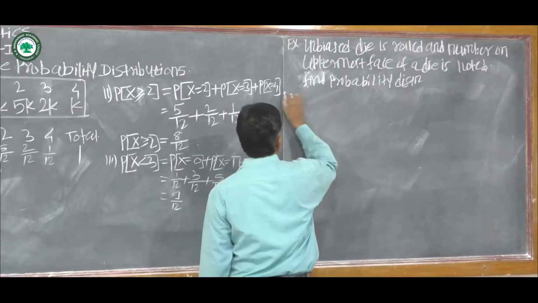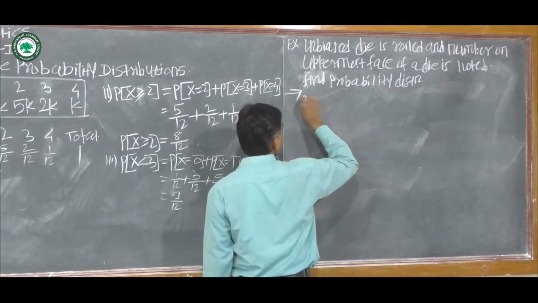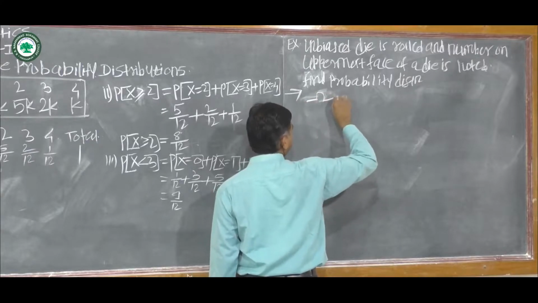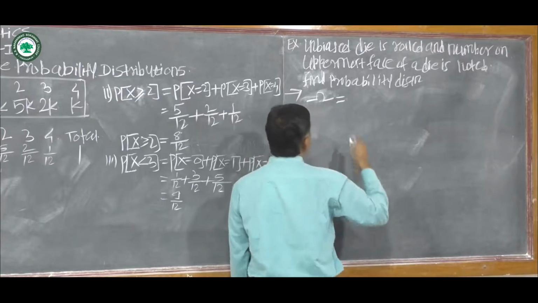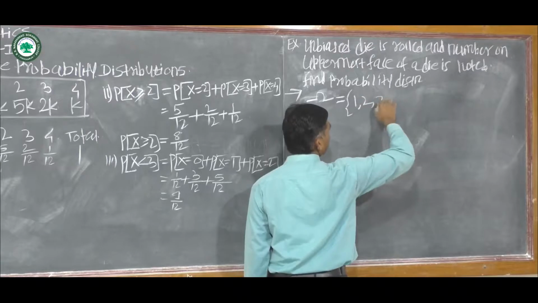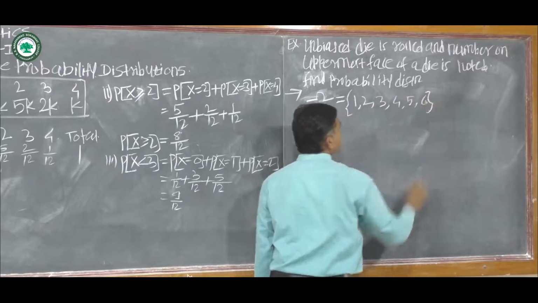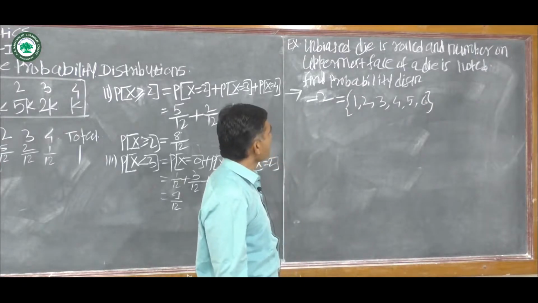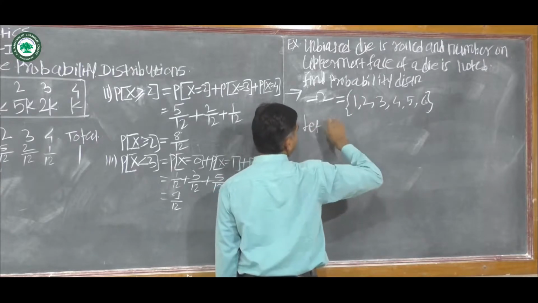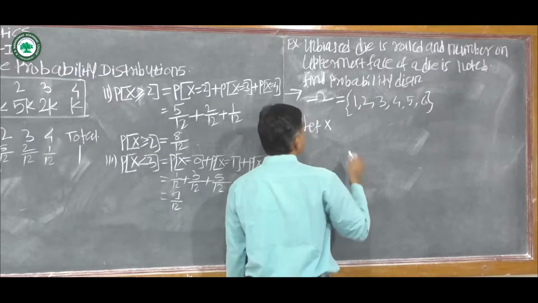Okay, the solution of this problem: the sample space corresponding to the given example is omega equal to 1, 2, 3, 4, 5 and 6. There are 6 numbers in the sample space omega. On this sample space, one function is defined which is x.